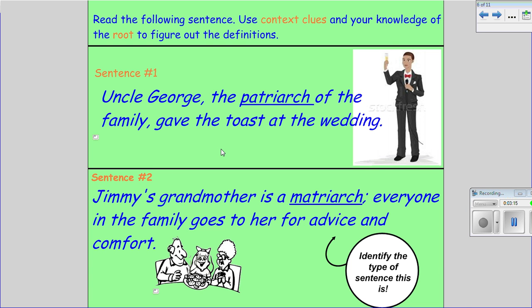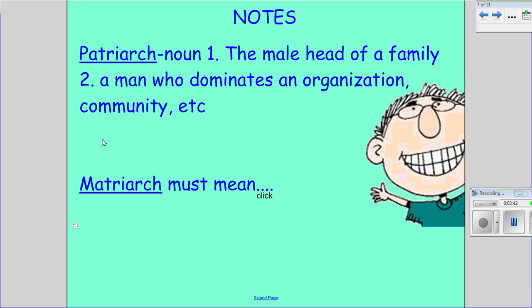Now let's look at sentence 2. Jimmy's grandmother is a matriarch. Everyone in the family goes to her for advice and comfort. Based on our knowledge of the base, Matri, our context clues, and having an idea what patriarch means, can we figure out the definition of matriarch?